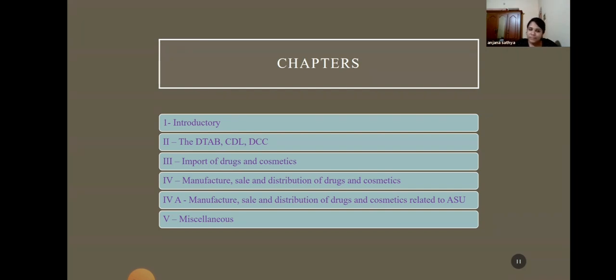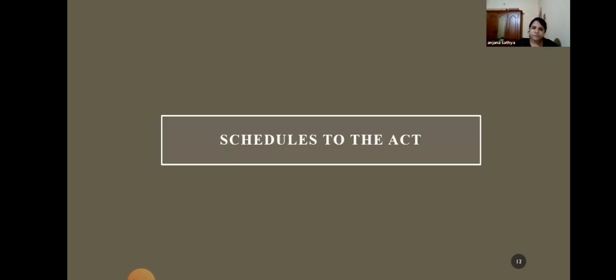So those were added as an additional section of chapter 4. That is chapter 4A, which deals with the provisions regarding the manufacture, sale, distribution of drugs and cosmetics related to Ayurveda, Siddha, and Unani medicines. Okay, the fifth chapter is the miscellaneous chapter.